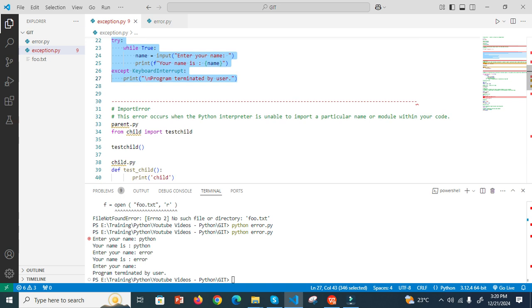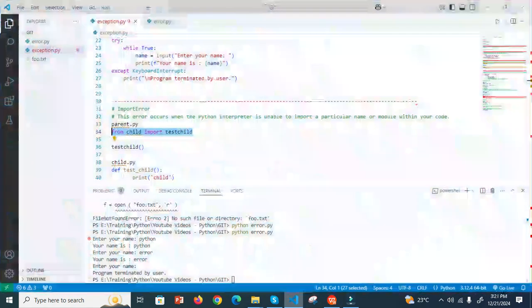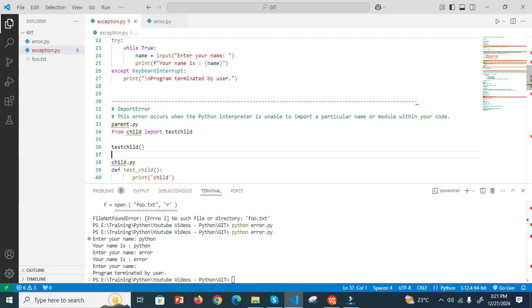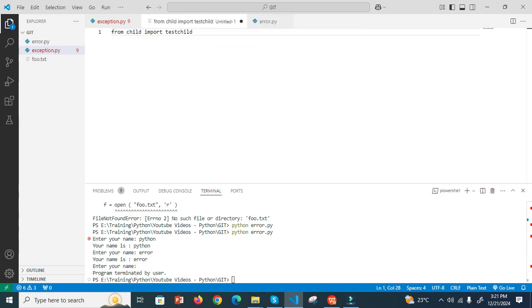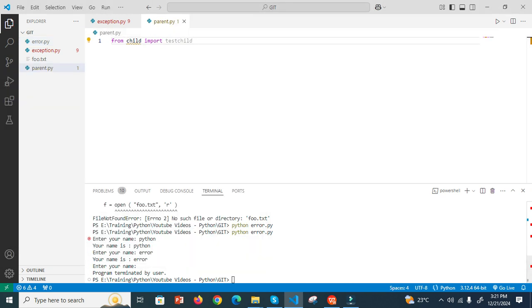This error occurs when the Python interpreter is unable to import a particular name or a module within your code. For this we will take two files. I paste this, I close this one, then I save this with Ctrl S as parent.